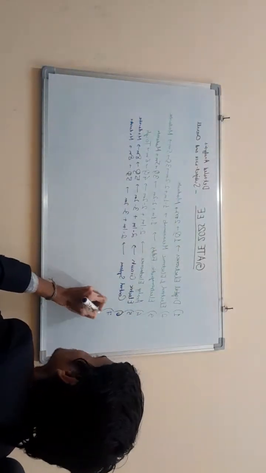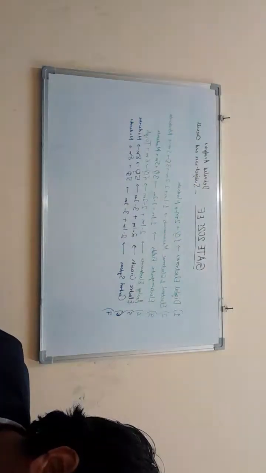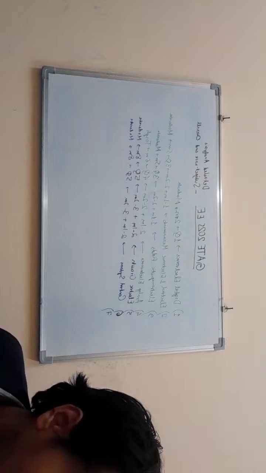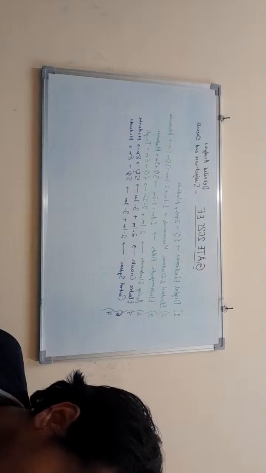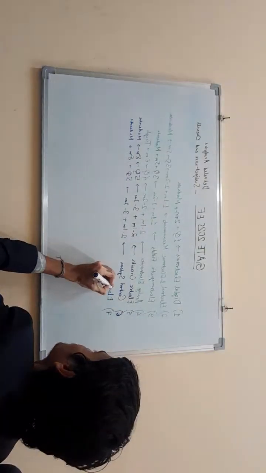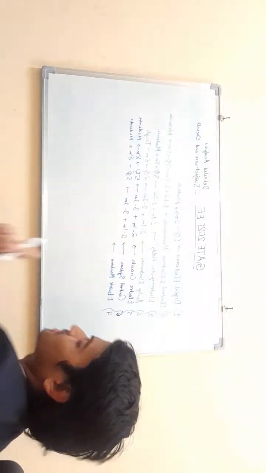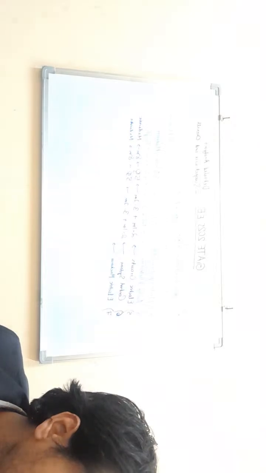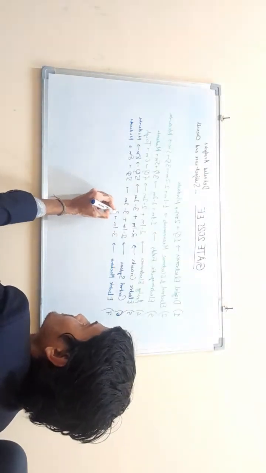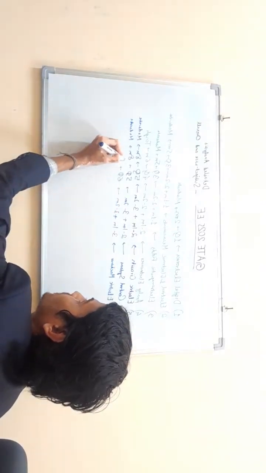Coming on to the next subject, let's say control system is over. Electric machines we can take. Electric machines came 9 marks, 3 1-mark and 3 2-mark questions. So total 6 questions of 9 marks.